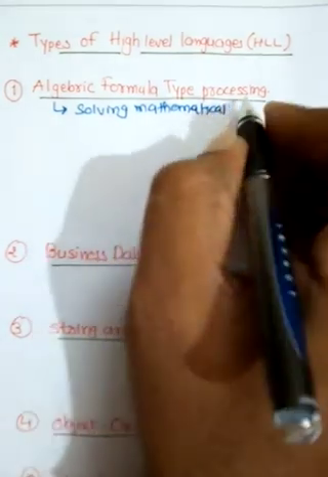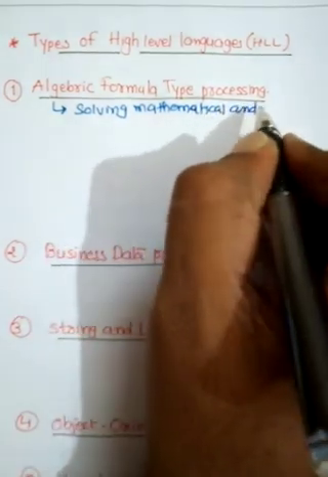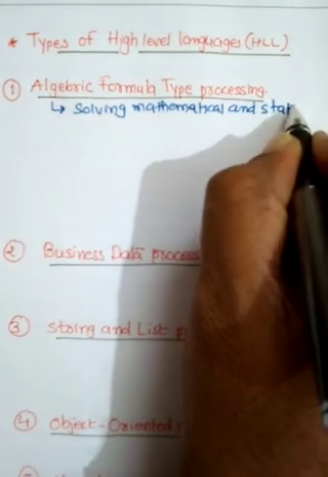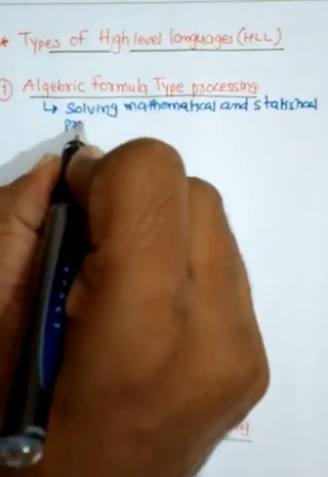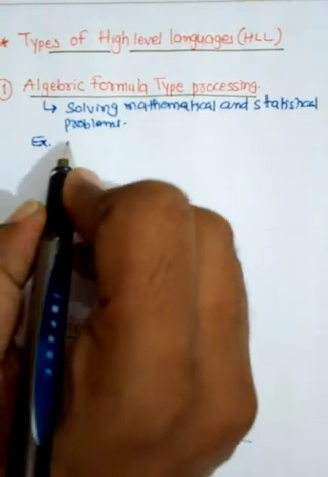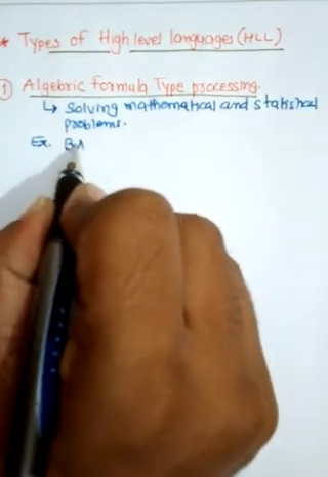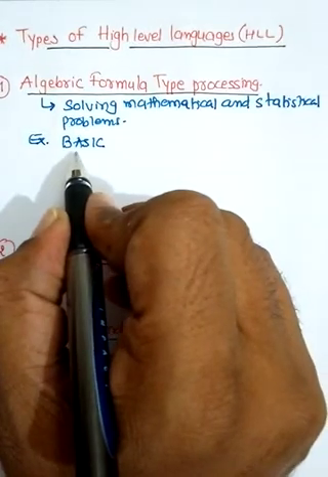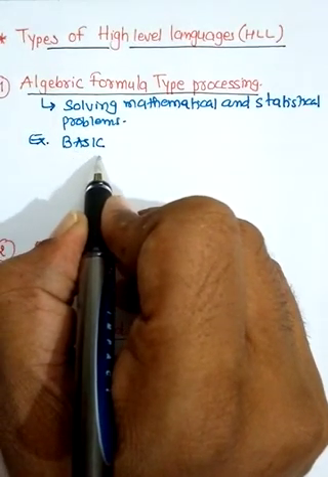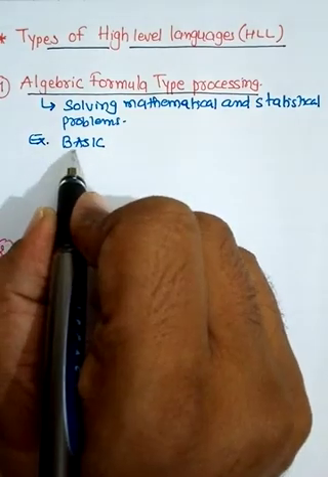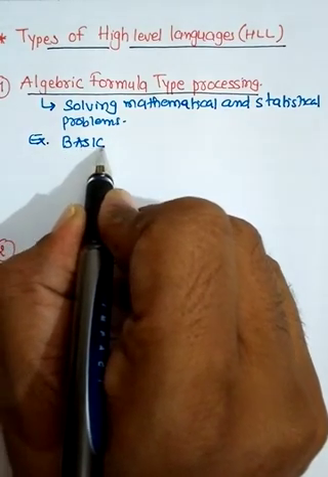Whatever mathematical problems arise, and statistical problems also. Okay, so the example I have written here is BASIC. Its full form is Beginners All Purpose Symbolic Instruction Code.